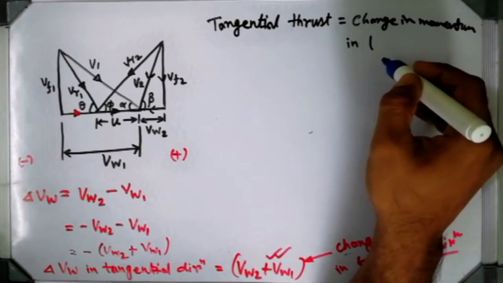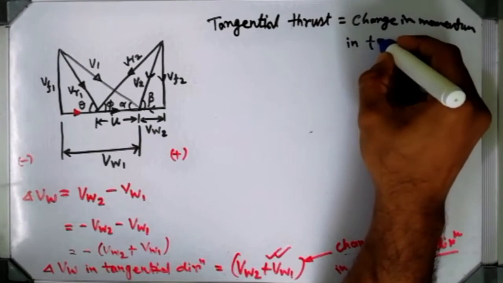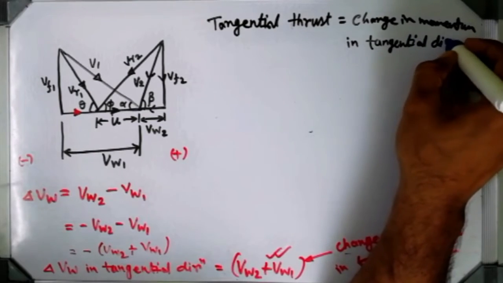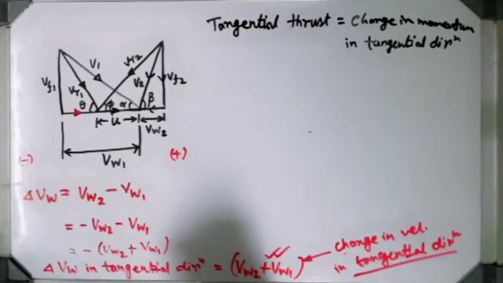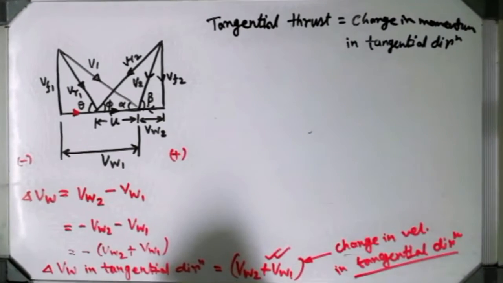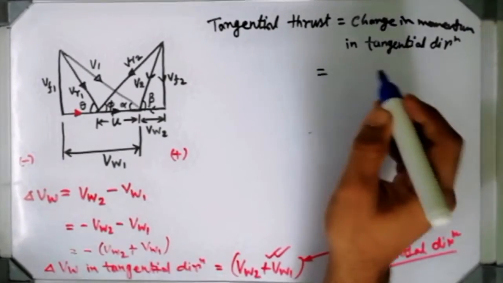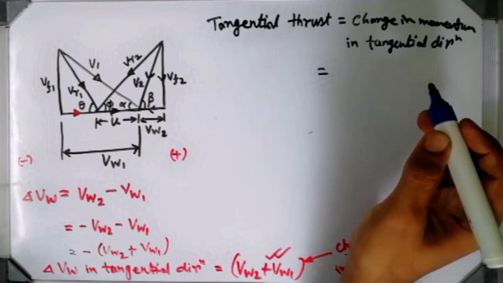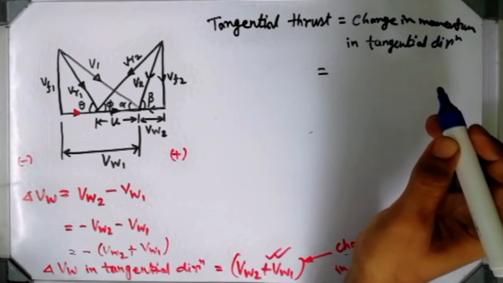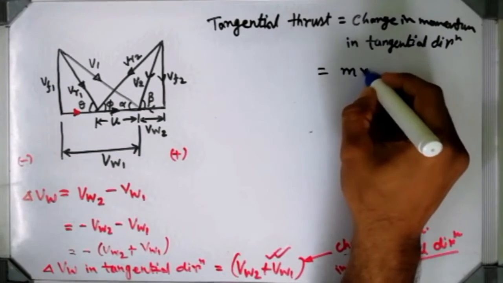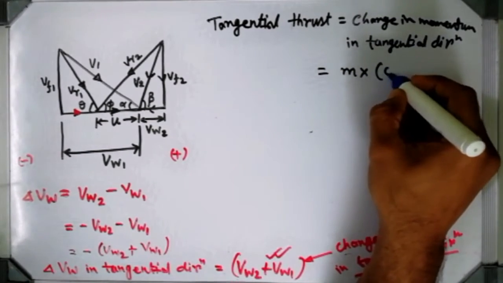So the change in momentum in the tangential direction will give you the tangential thrust. Now what is the change in momentum? I can write change in momentum as mass into change in velocity, isn't it?